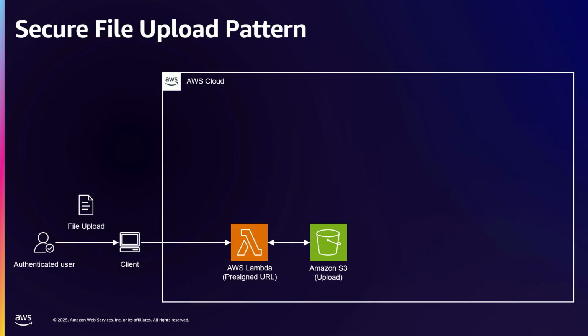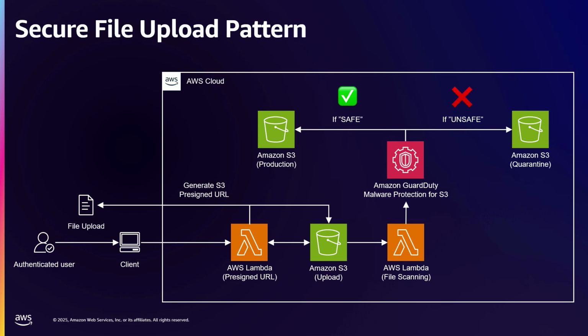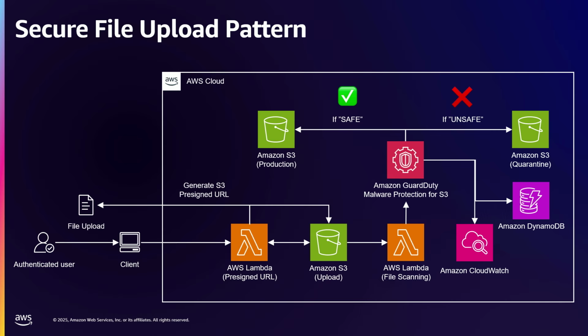So the way that we're going to do this is that we're going to upload this. You can use a Lambda function, but in my build, I was using my EKS server, so either way. But then you'll get a pre-signed URL back. That will then go up to S3, and that's just the upload bucket. That's going to kick off a job to Amazon GuardDuty Malware Protection for S3. That's going to determine if it's safe, and then it'll be copied over to the production bucket. If it's not safe, it's going to get deleted. It's going to be quarantined, and that would also give us alerts in our system to let us know what's going on.